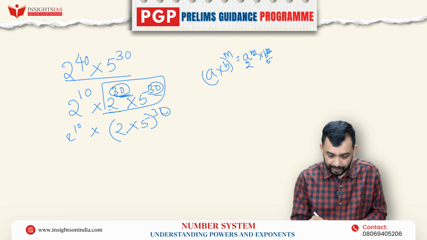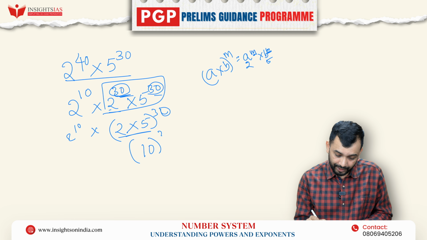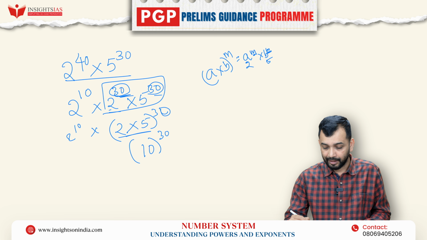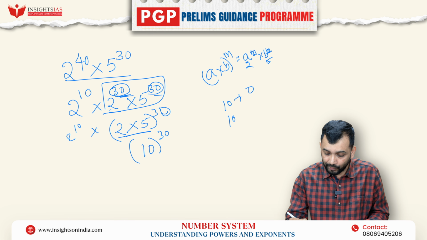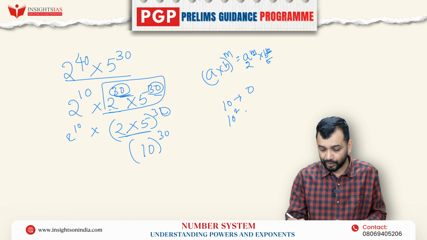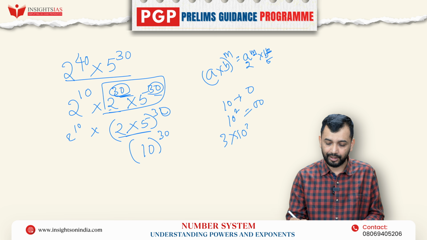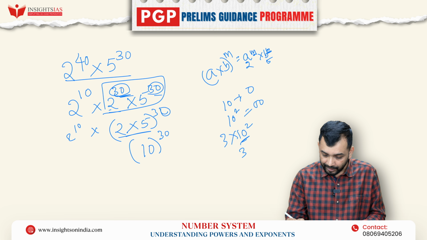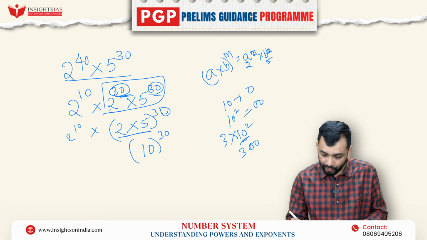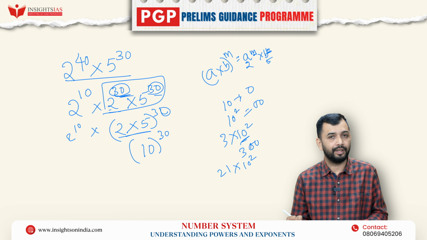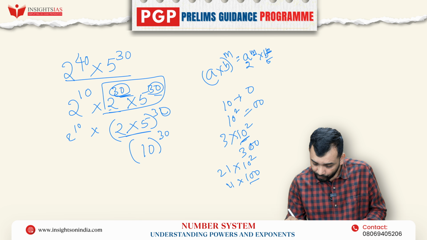Now what will happen? 2 into 5 is how much? 10. 10 to the power of 30. Right? If you multiply any number by 10, you get one 0. If you are multiplying any number by 10 square, that is 100, you get two extra zeros in your answer. Let's say I am multiplying 3 into 10 square. So 3 I will keep as it is, and 10 square will give me 2 zeros. It will become 300. If I have 21 into 10 square, 10 square will give you 100 into 21. That means I will get 2100.